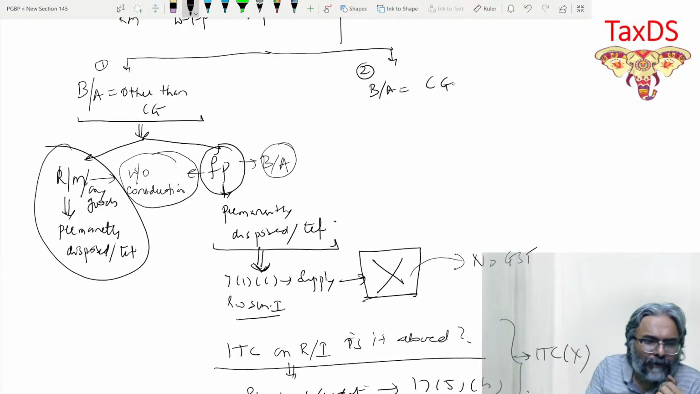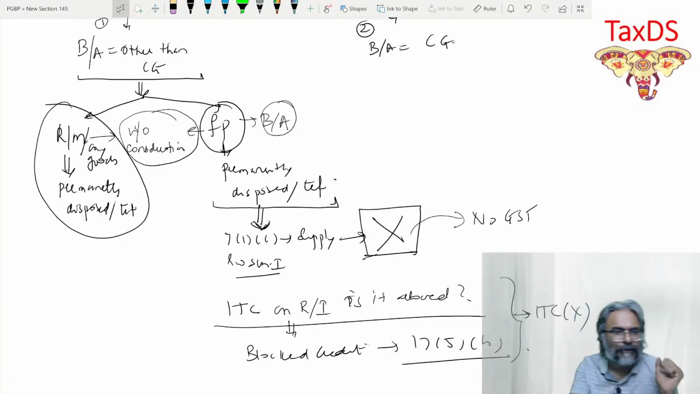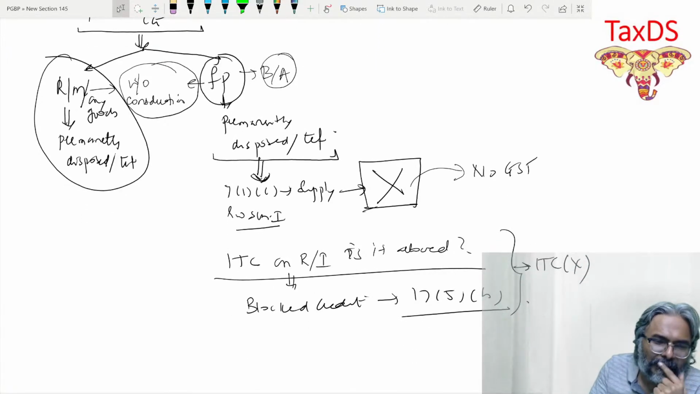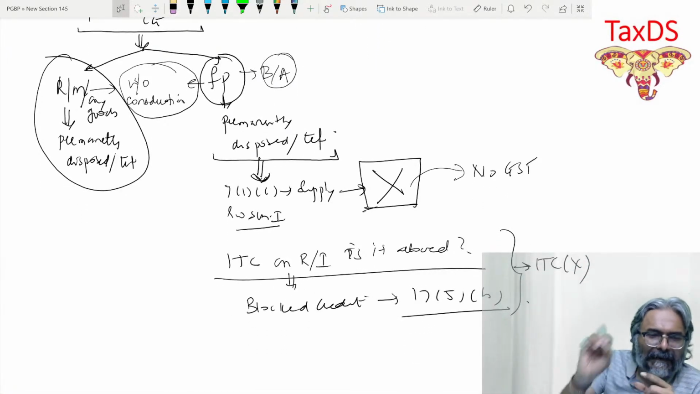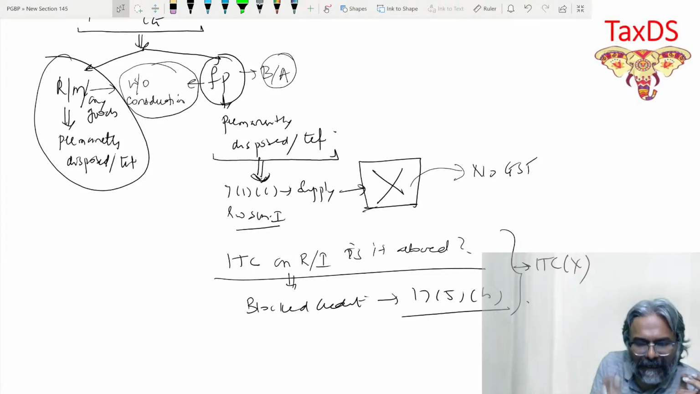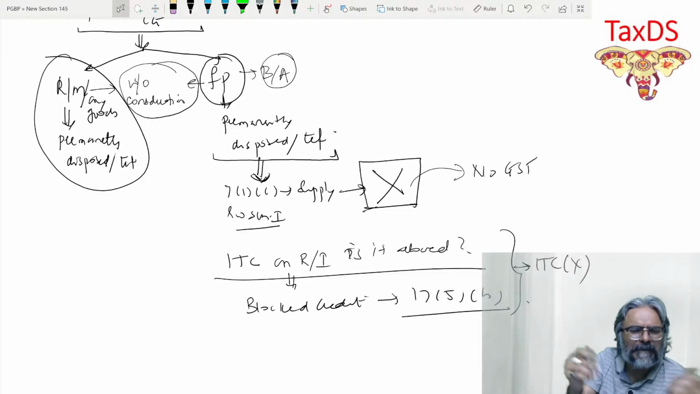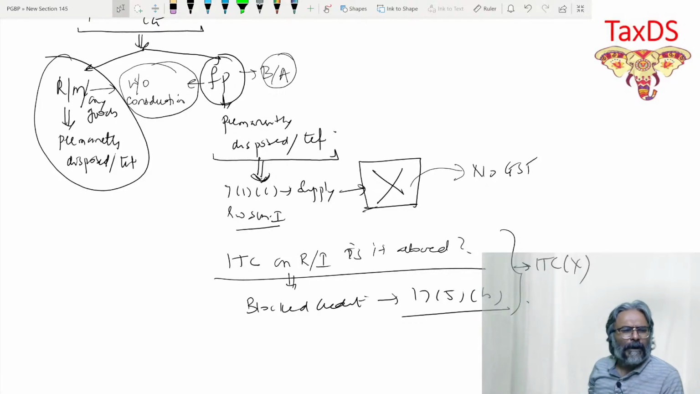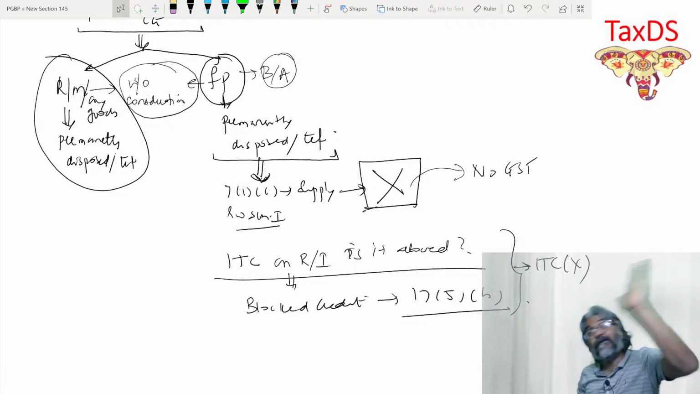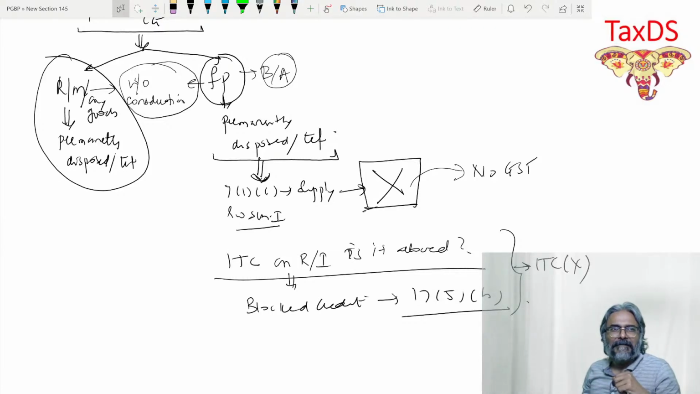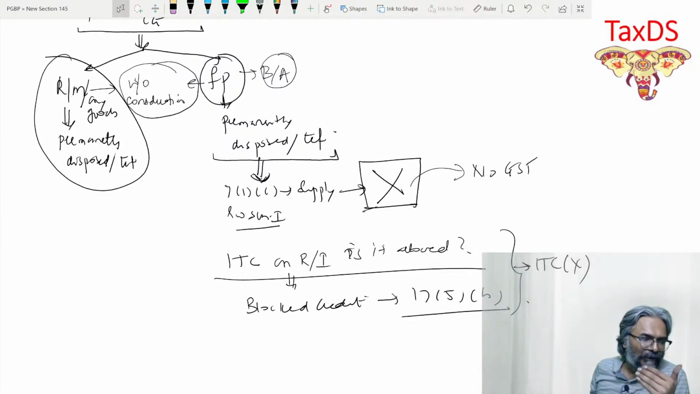Coming to any other goods, like I have purchased goods, students, and those goods I'm supplying as a sample. You know, many business people do it. New Year, what will they do? They will purchase a lot of gifts. Say, for example, I have to distribute 10,000 gifts to the students.